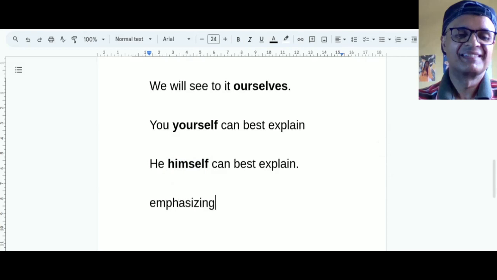Emphasizing pronouns, right? And let us give you more examples, so that there are another kind of pronouns, reflexive pronouns. Let's give some examples first. Okay.